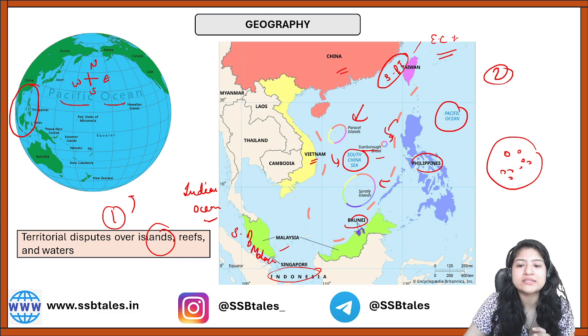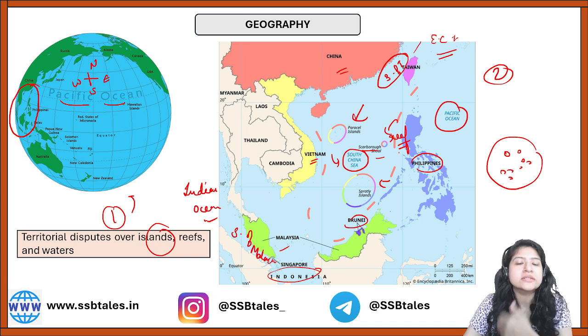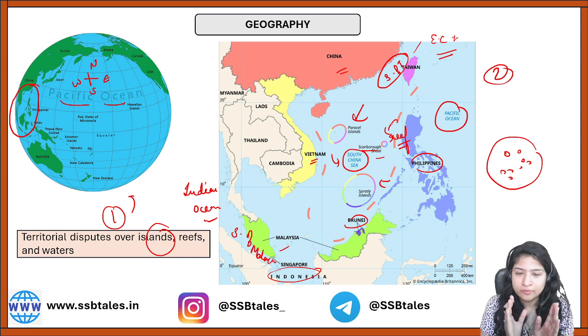Two are island, and this is basically your reef. Okay, तो इन तीन में आपका dispute है. In further slides I will tell you what is the dispute and who are fighting among whom and why they are fighting, but currently let's just go step by step. Okay, so the main dispute is over the island that exists in this region, the reef, and even the water that exists in that particular region.